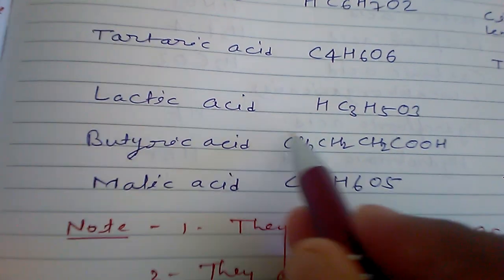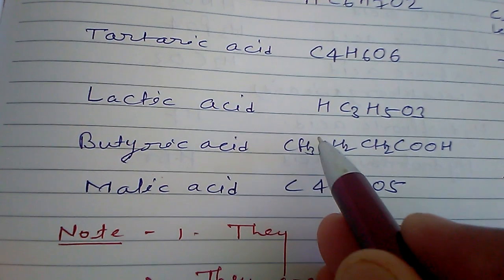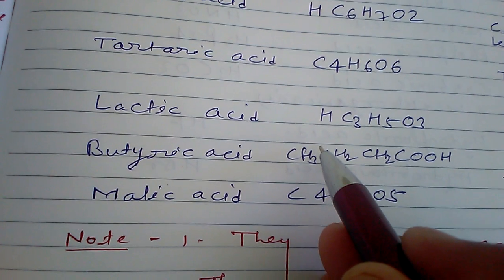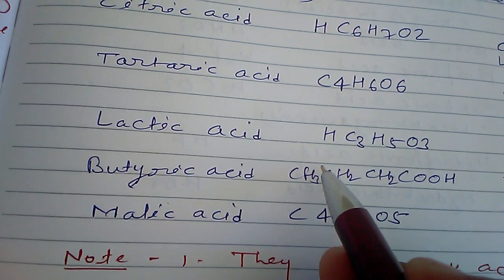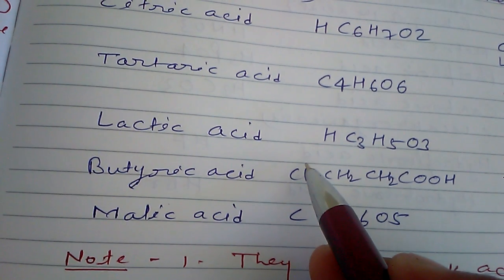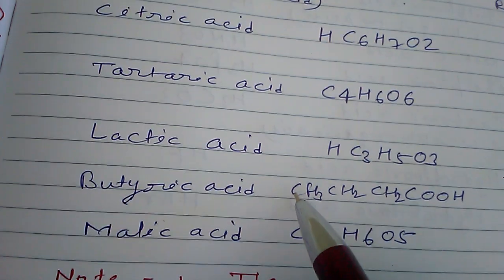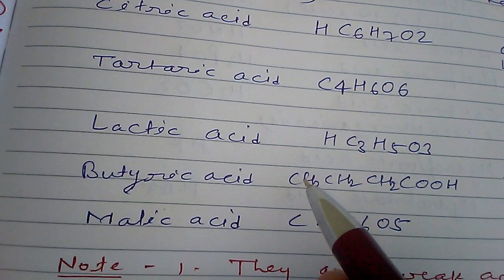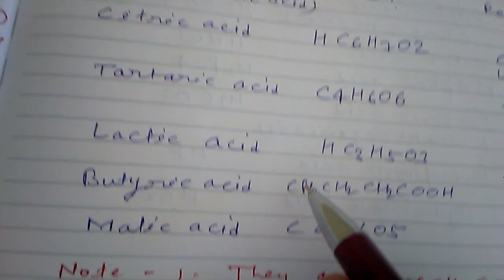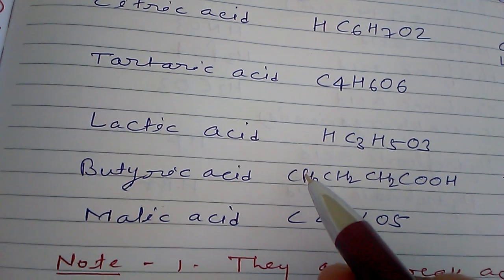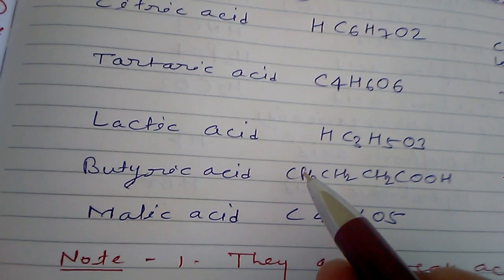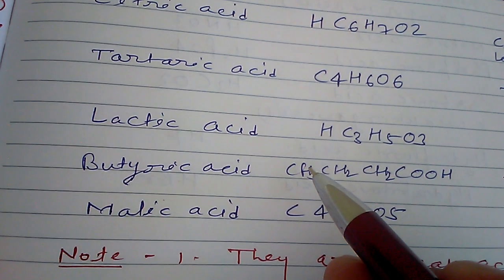Next one is lactic acid. This lactic acid is found in curd and in soy milk. And this lactic acid is responsible for the formation of curd from milk. Generally, in milk, a type of sugar is found that is called lactose. The sweet taste of milk is due to the presence of lactose sugar.